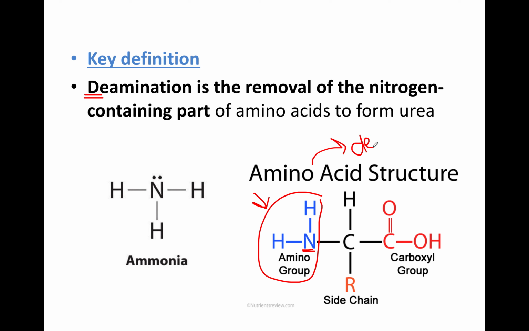So again, what do we mean by deamination? It is a process that happens in the liver in order to produce urea. Why should I produce urea? Because it is the major excretory product that is expelled by your kidneys. And which organ is responsible for forming urea? It is the liver.